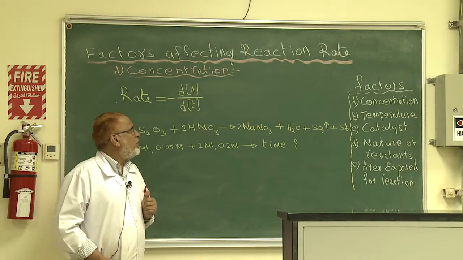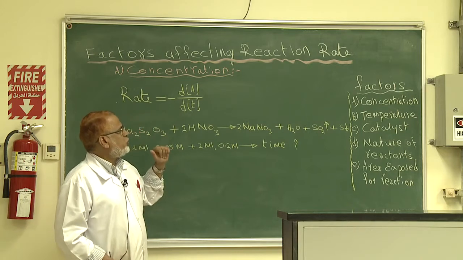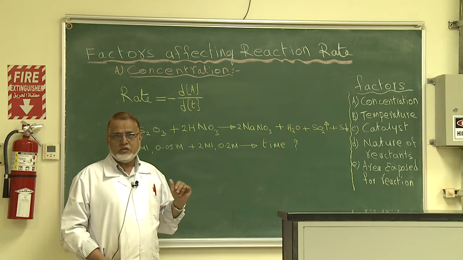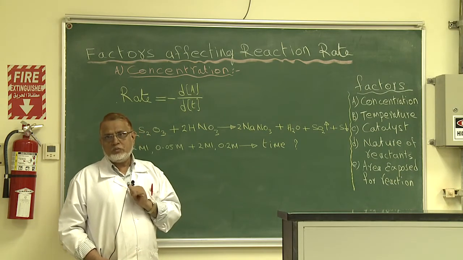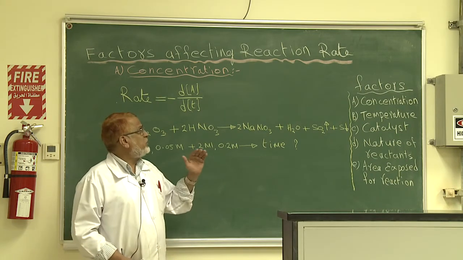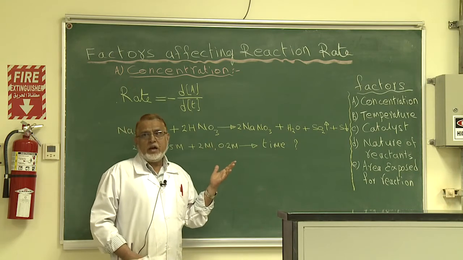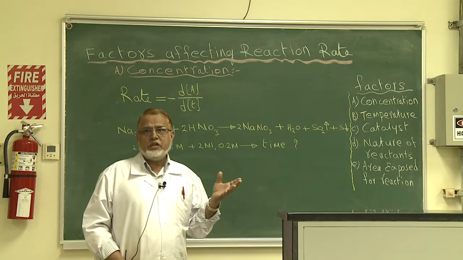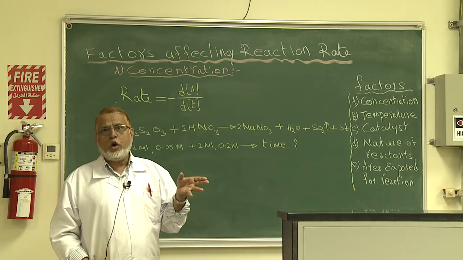Most chemical reactions proceed in two ways: either the reactions are very fast or they are slow. The reactions which are very fast are continuous, self-propagating processes, and they go on their own.